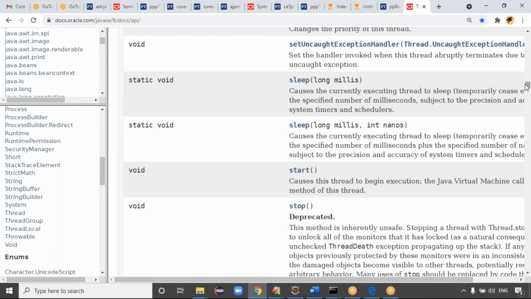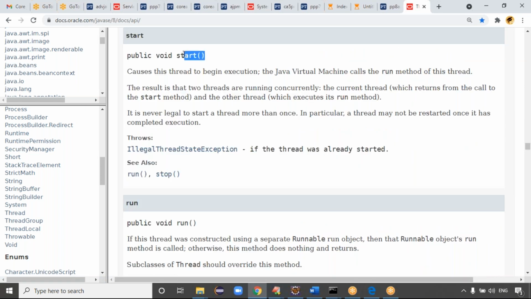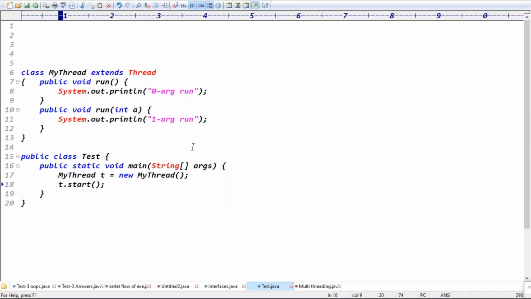If you open this method, it is a public void start. Only one start method, which causes this thread to begin execution. So we can't pass any arguments.